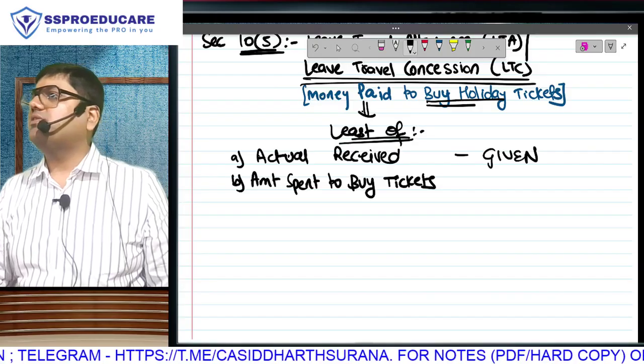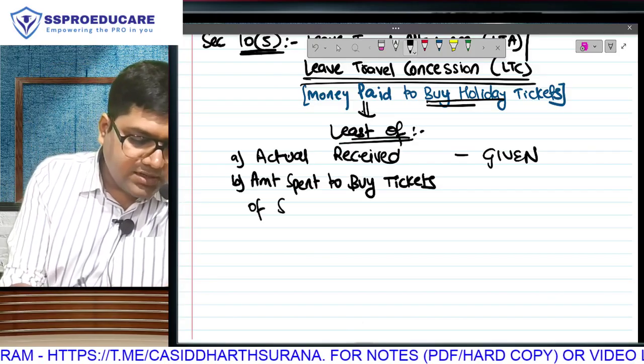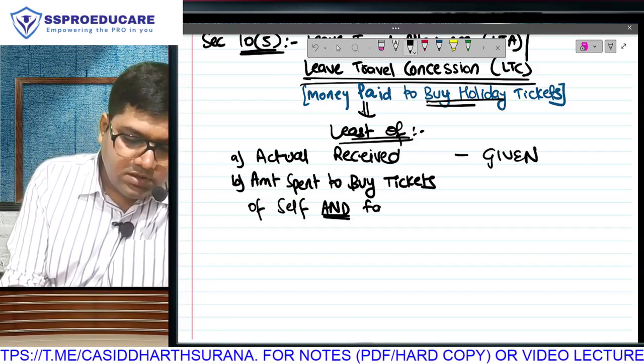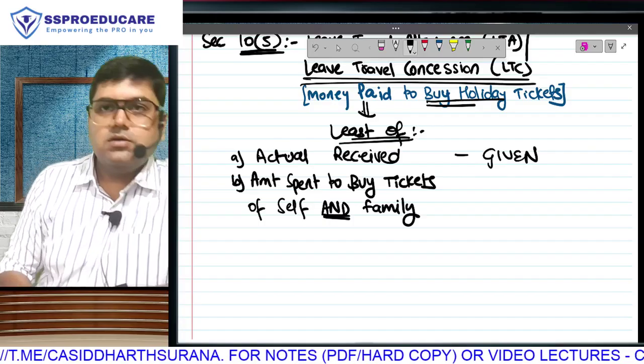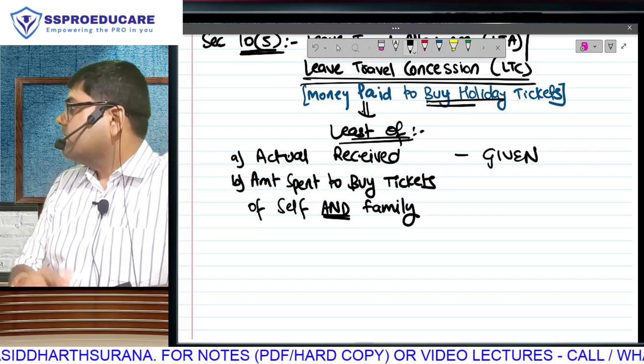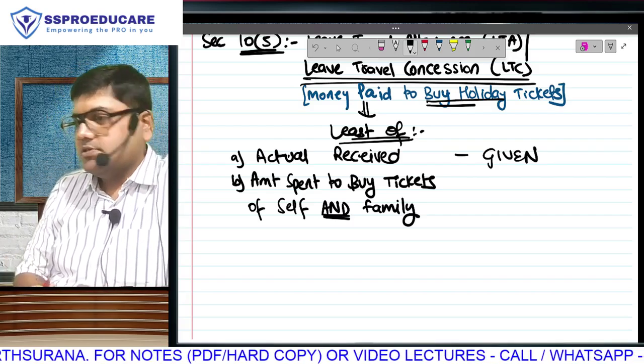What are you going to do with the money received? Buy tickets. And of course, the tickets will be of yourself and family, unless you are a solo traveler, backpacker, lonely guy. So there are going to be some family tickets also that you purchase.